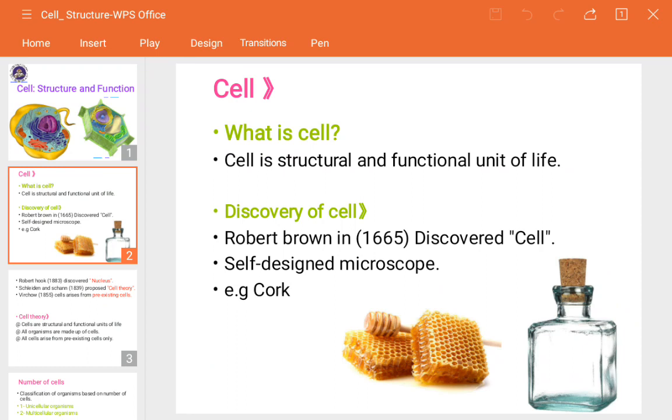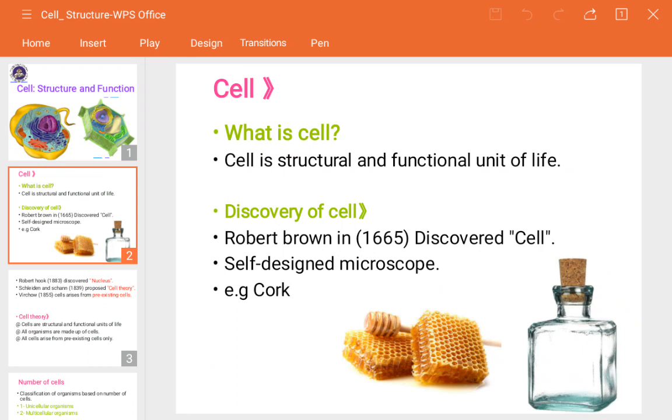If you have to build a house, you will need bricks. How are they shaped? They are in cube-like shapes. Cube-like shapes means a honeycomb structure, just as I showed in the image. The honeycomb-like structure appears like a cube-like structure. That's why to build one home, or a living organism's body, it requires cells. That's why the cell is the building block of living organisms and the structural and functional unit of life.